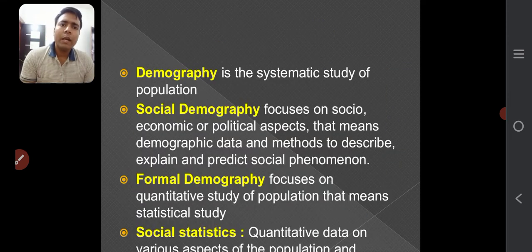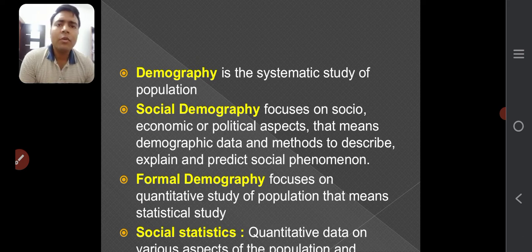So demography is the systematic study of population, and social demography focuses on socio-economic and political aspects. That means using demographic data and methods to describe, explain, and predict social phenomena. Formal demography, on the other hand, focuses only on the quantitative aspect of the population, just like statistics and the census, which has to be conducted every 10 years.